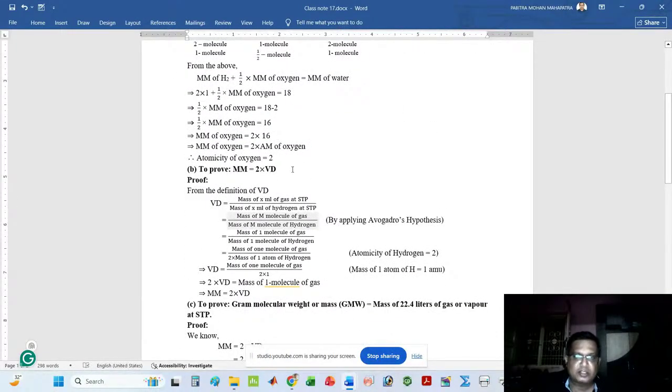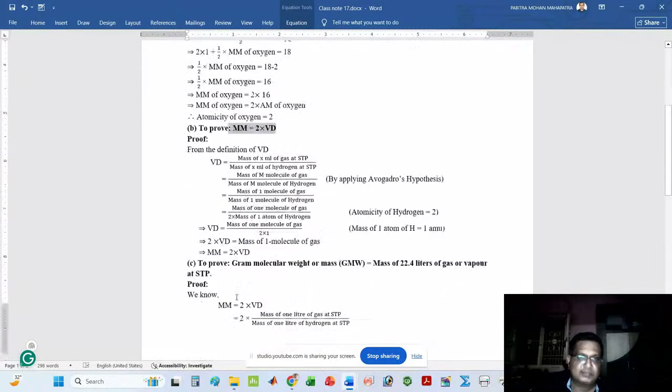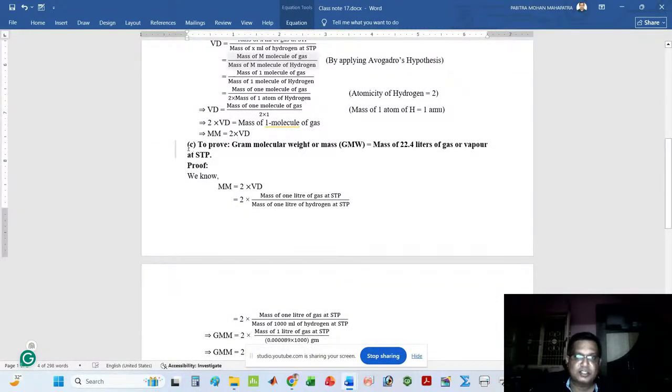the second application, that is, prove the molecular mass is equal to 2 into vapor density. The third application is to prove that gram molecular weight or mass of any gas or vapor is equal to the mass of 22.4 liter of gas or vapor at STP.